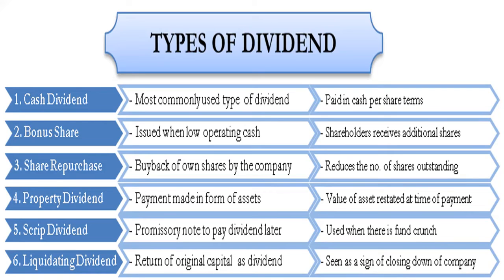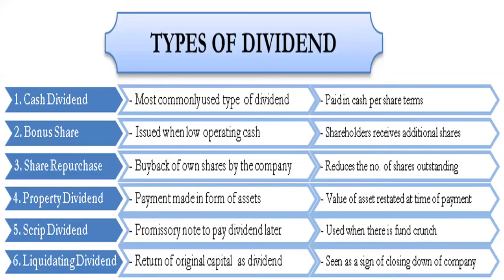Then property dividend. Property dividend is the payment made in the form of assets. Instead of cash or shares, a company makes the dividend available in the form of an asset. The value of the asset is restated at the time of payment by the company. Property dividend is generally not practiced in India. Very few companies use this type of dividend. Otherwise, mostly cash and bonus dividends are paid.